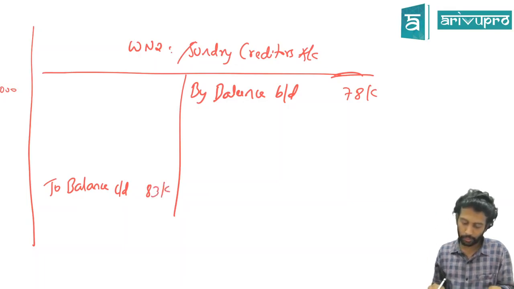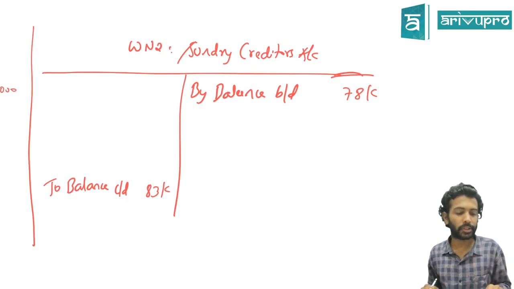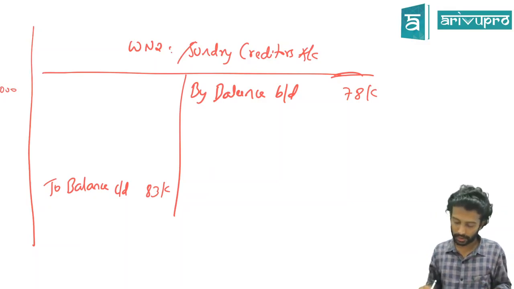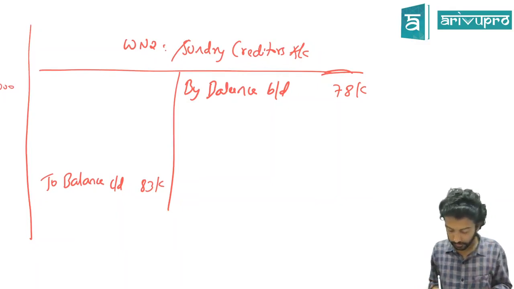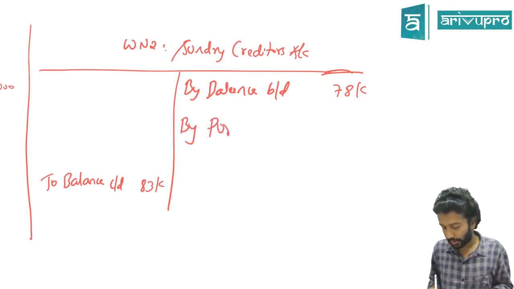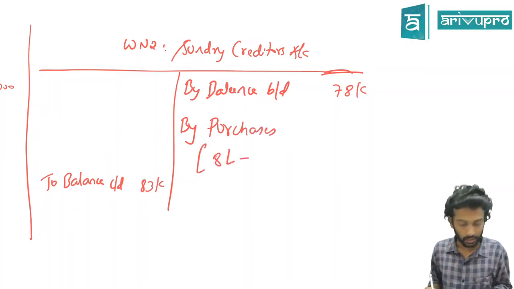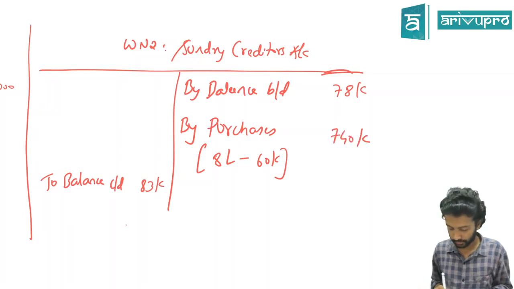They gave purchases. Total purchase was 8 lakh. In that, cash purchase was 60,000. Balance 7,40,000 is credit purchase, and what is the journal entry for credit purchases? So posting will be by purchases account, that is 8 lakh minus 60,000, which is 7,40,000.